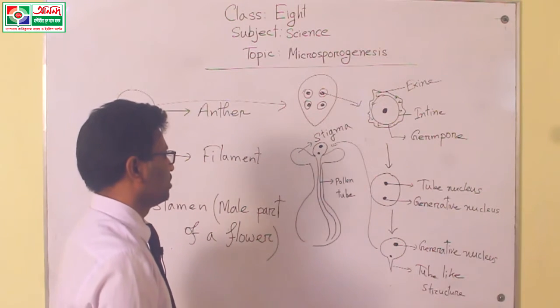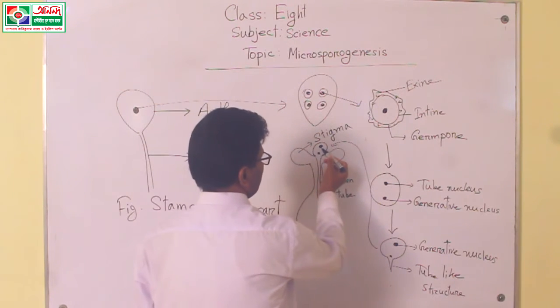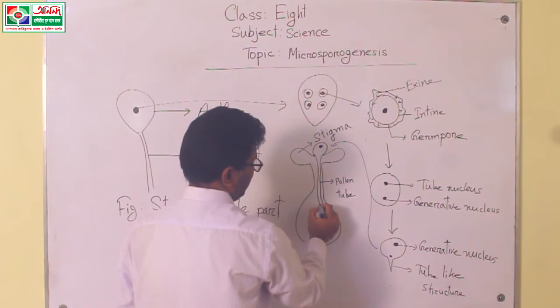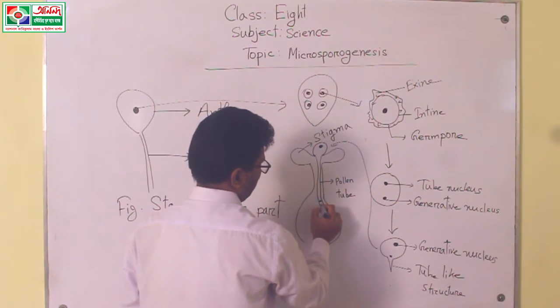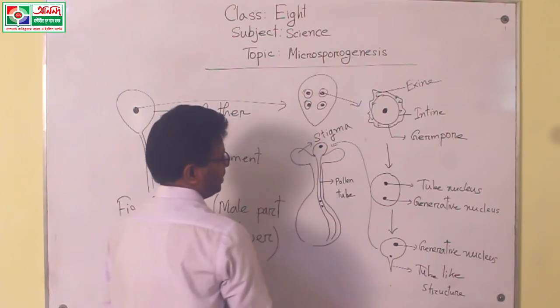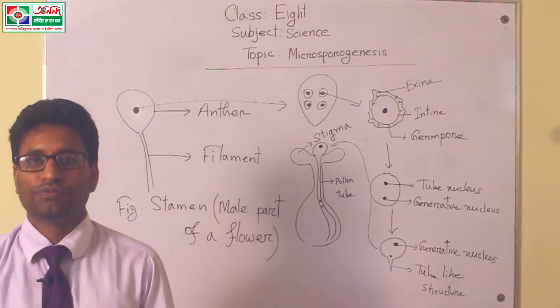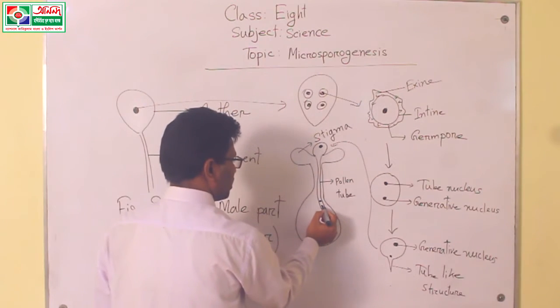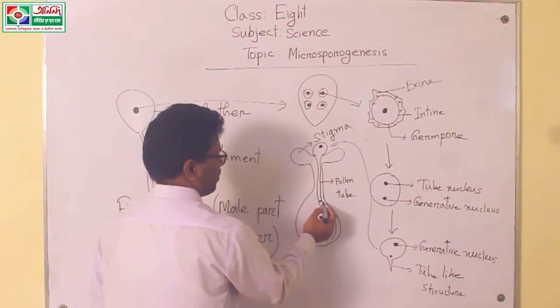And next, the generative nucleus enters into the pollen tube and creates two male gametes. This is the two male gametes.